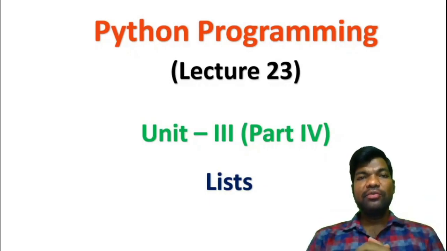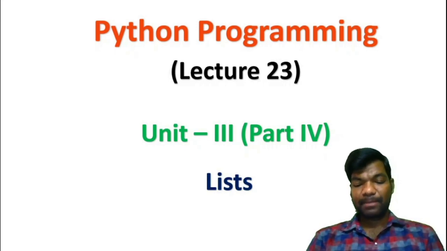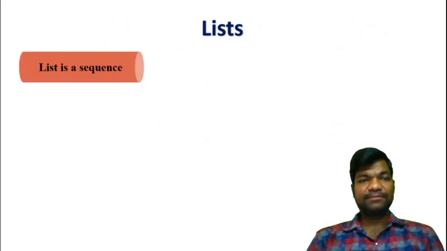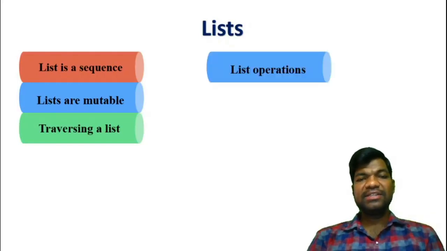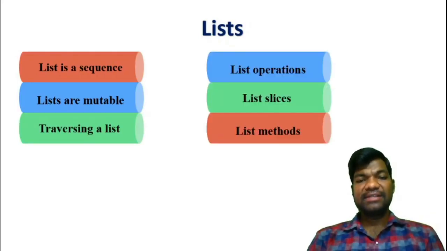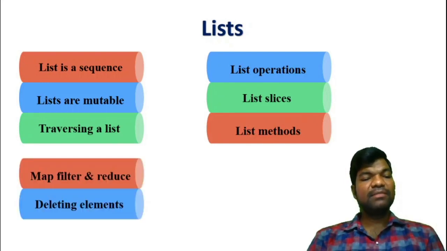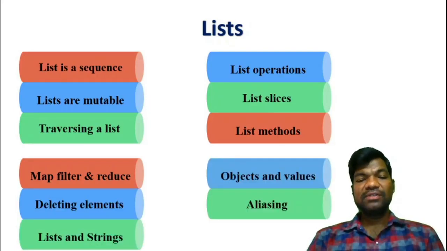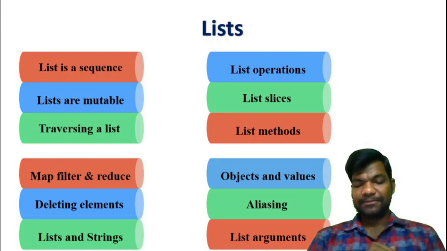Today we are entering into unit 3 part 4. Topic is lists. Let's check the syllabus of list concept. List is a sequence. Lists are mutable. Traversing a list, list operations, list slices, list methods, map, filter and reduce, deleting elements, list and strings. Objects and values, aliasing, and finally list arguments. So these are the topics in this chapter.